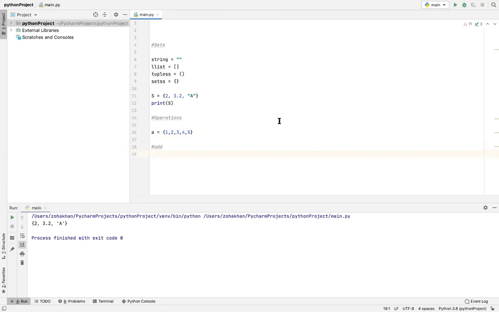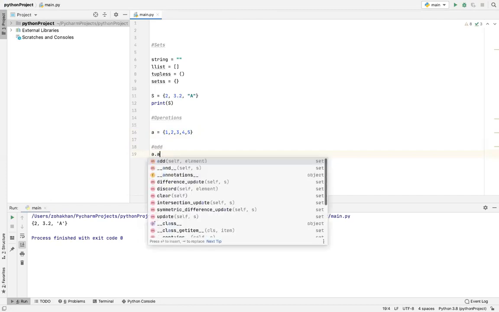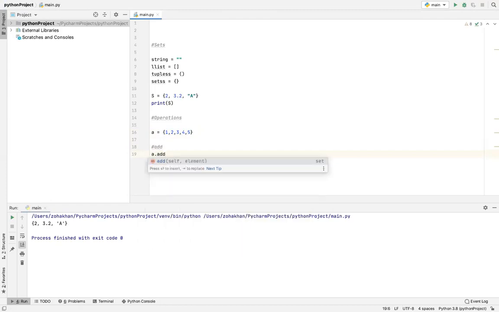To add, you write the name of this set variable dot add, and then parentheses, and since we just read that there is no indexing in sets, तो इसलिए you just add exactly the value. अब ये नहीं बताते हो कि किस index पे add करनी है, but you just add it.